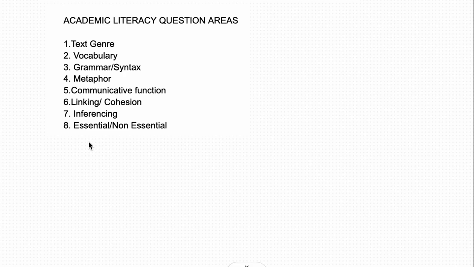Of course, we don't know what passages are coming in, but we have an idea of what questions are going to be asked. That's how we'll be tackling the academic literacy section, and so gaining some confidence to attack and excel at it.